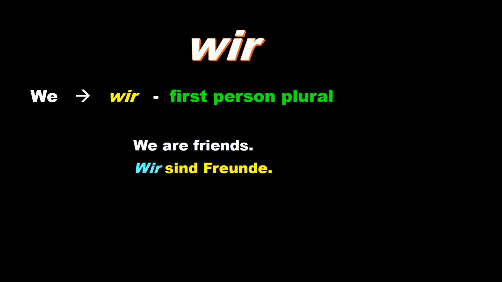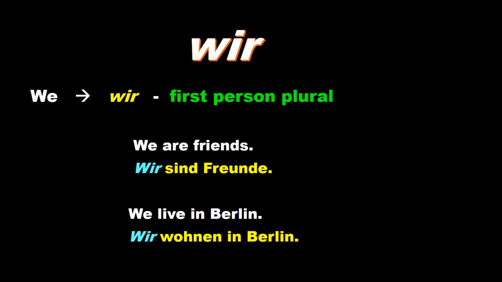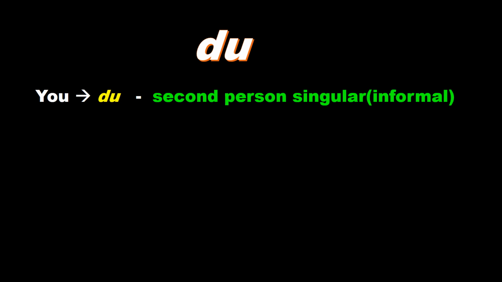Let's take one more example. We live in Berlin. The translation will be, wir wohnen in Berlin. Wir denotes we, that is first person plural. Now the next personal pronoun is du, that is you actually. It is the second person singular number, informal. Like with friends or anybody who is already known to you, you can use du form.